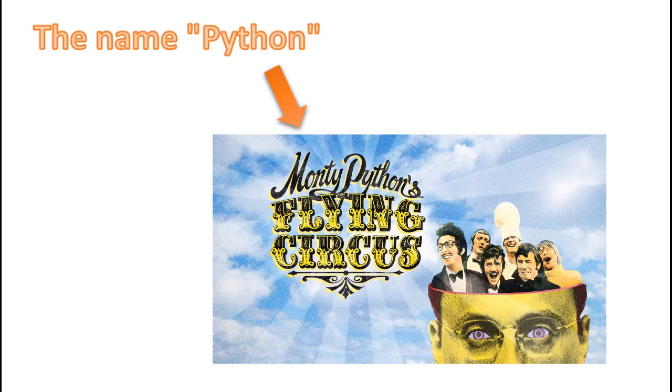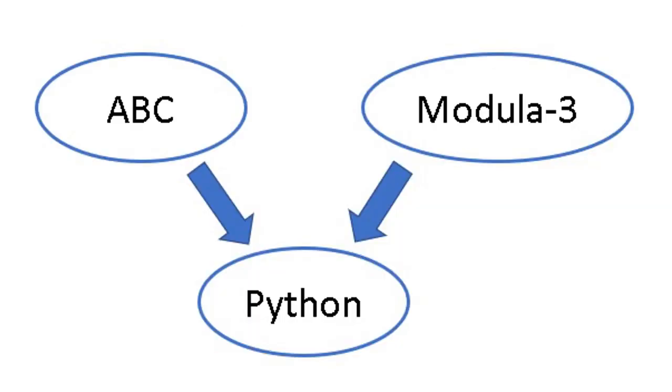Guido van Rossum is the man who created Python in the late 80s at CWI in Netherlands. Python was named after the BBC TV show Monty Python's Flying Circus. Python was said to be derived from ABC and Modula 3 programming languages.